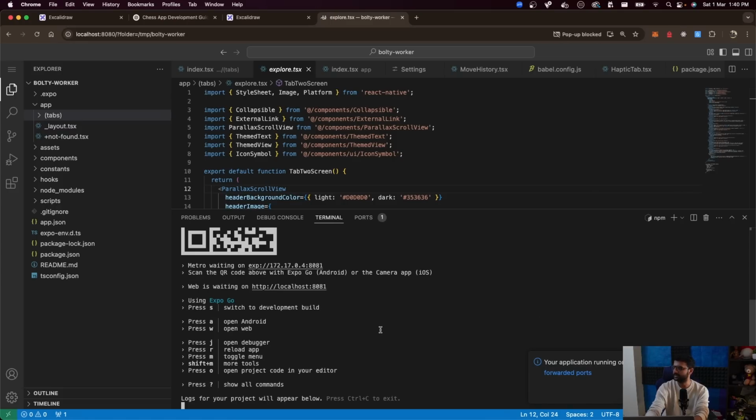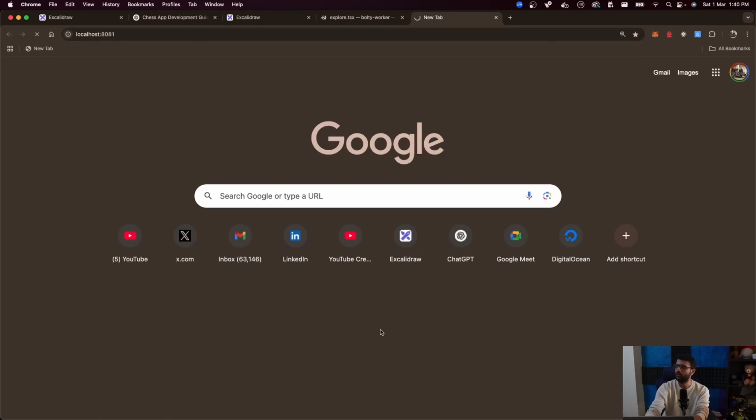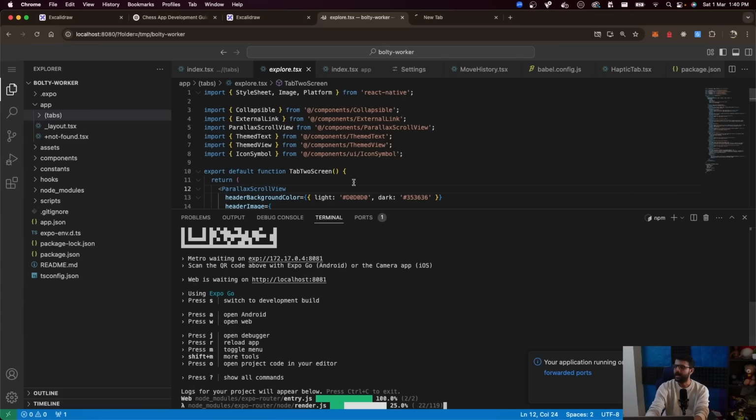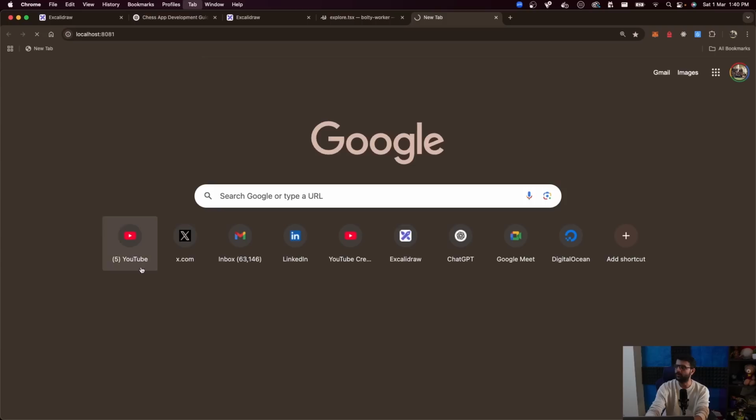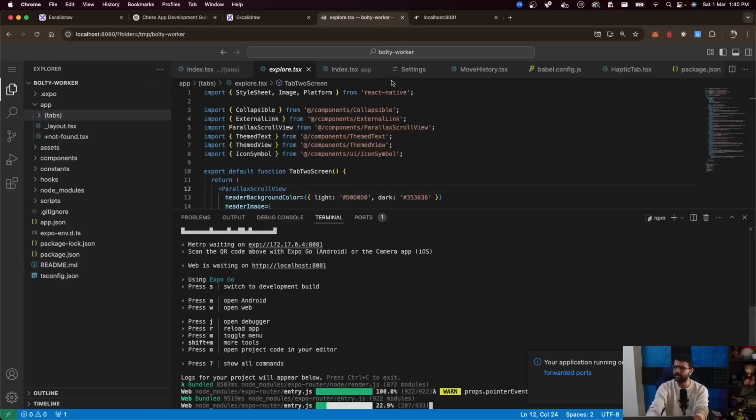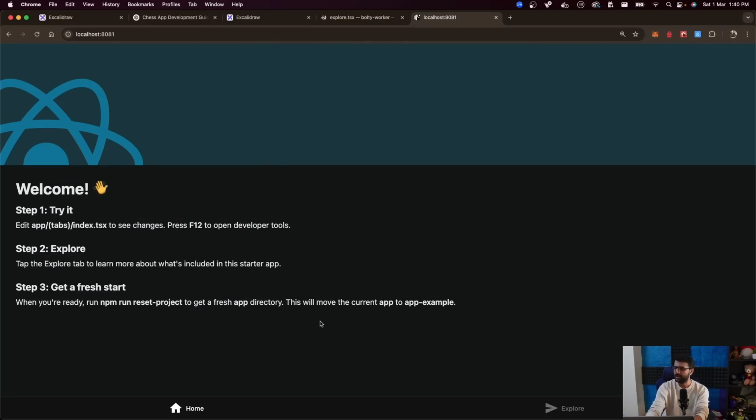As you can see, it says it's running on port 8081. So if I go to localhost:8081, I can see whatever boilerplate code was written over here, rendered on my machine. And this wasn't created by the LLM. This is the command that I initially ran. Only thing is I'm controlling it via a browser. I'm not controlling it via my native file system. If you look at it, this is the very basic default React Native application.